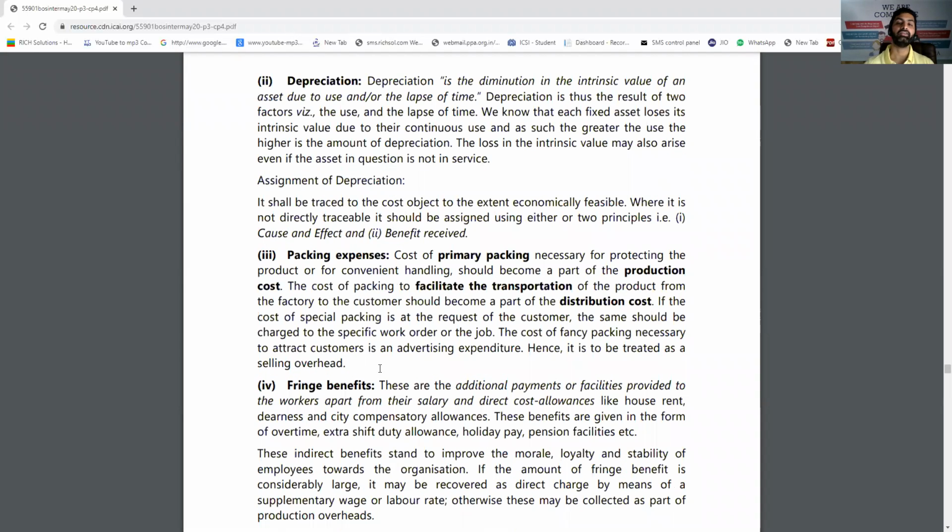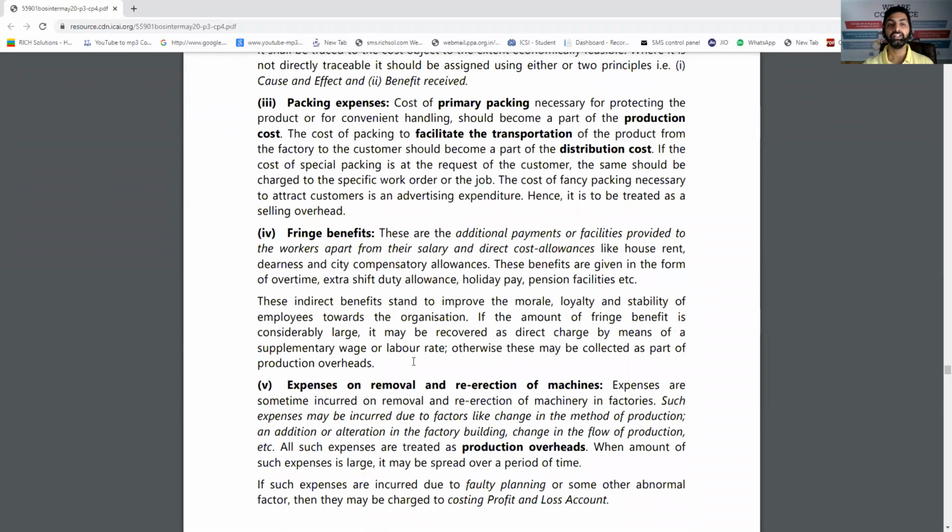Packing expenses are divided basically in two parts, primary packing and final packing. If it's primary packing, that means if it is required to finalize the product, then it is added in factory overhead. And if it is final packing for further distribution, then it goes under selling and distribution overheads. Fringe benefits, that is extra benefits given to the employees, are an indirect cost, so they will not be added in the basic direct wages. They can be added under factory overhead, office overhead or selling overhead, depending on to whom you are giving it.